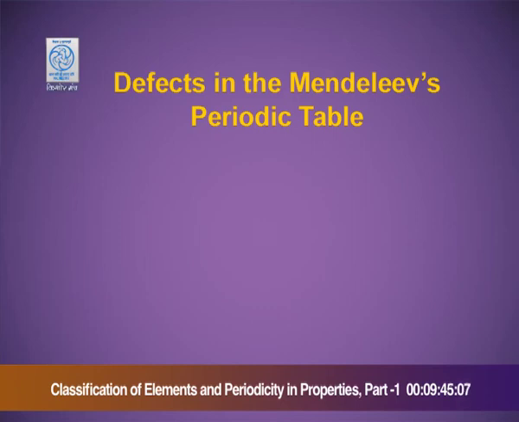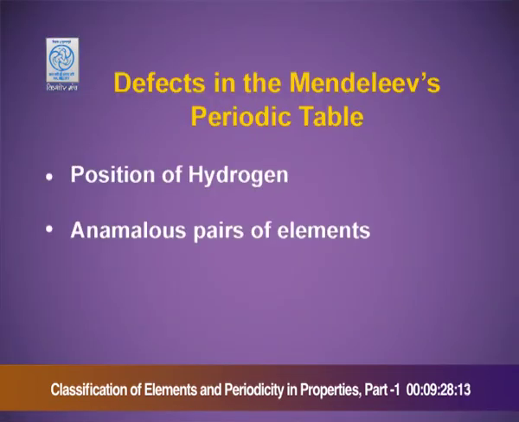Defects in Mendeleev's periodic table. Position of hydrogen. Hydrogen resembles in its properties the alkali metals as well as the halogens. Its position was disputed and its correct position was not allotted in Mendeleev's periodic table. Anomalous pairs of elements. An element with a higher atomic weight was placed before the element with the lower atomic weight.